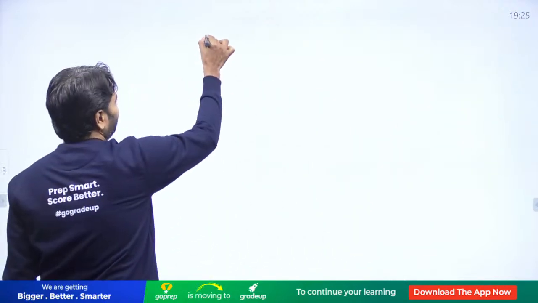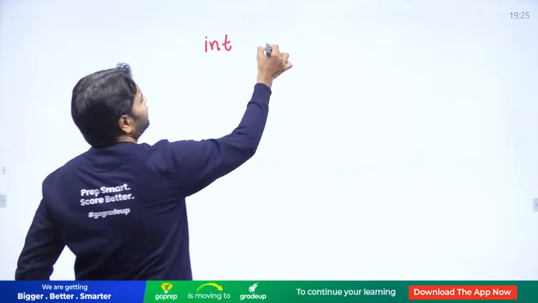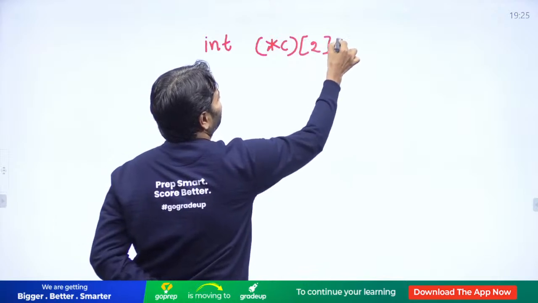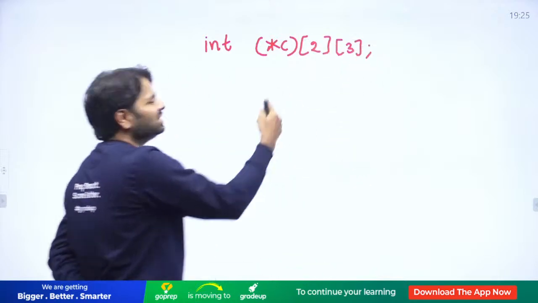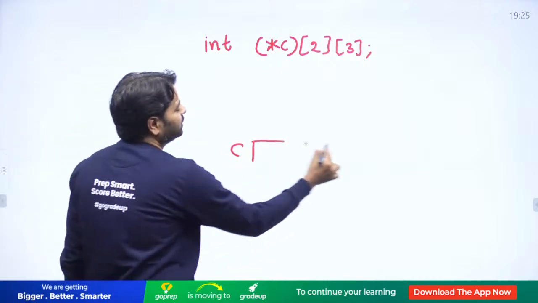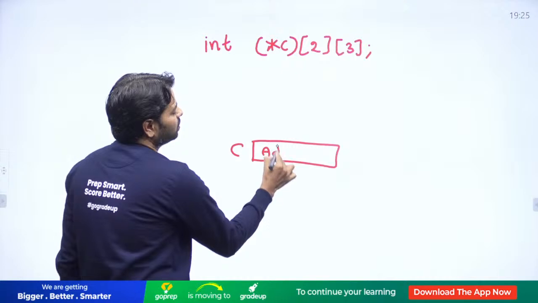Okay, look at int star c. ये तो बहुत difficult वाले है. Can you understand this? C is just a pointer. It's going to store address only.